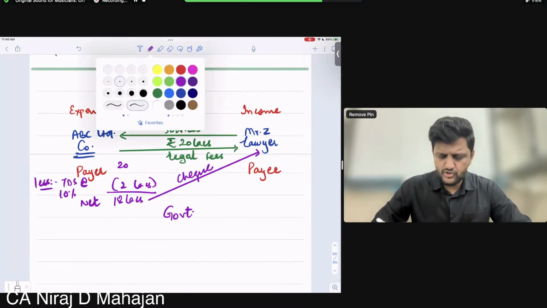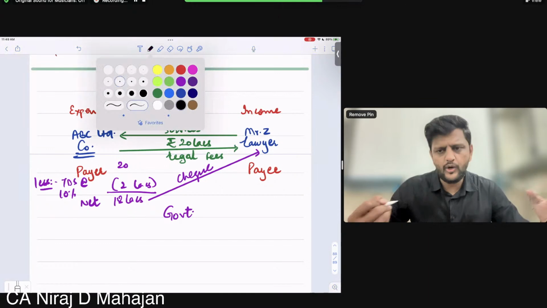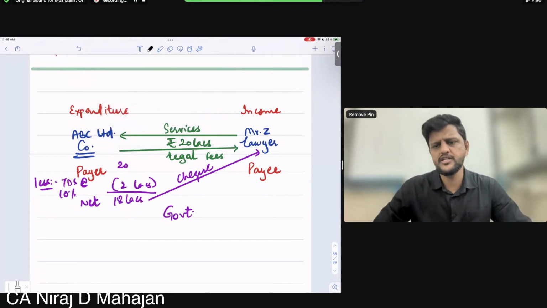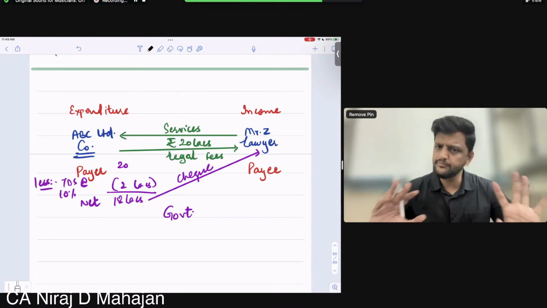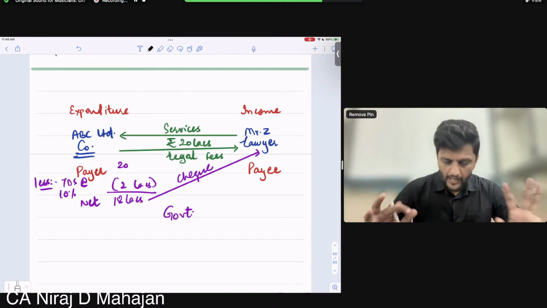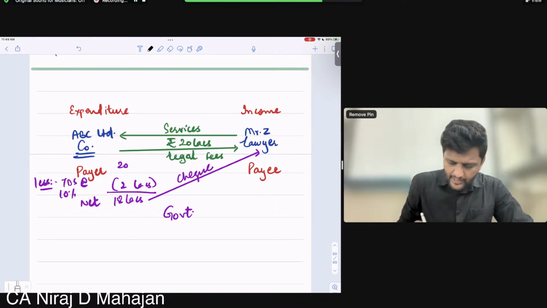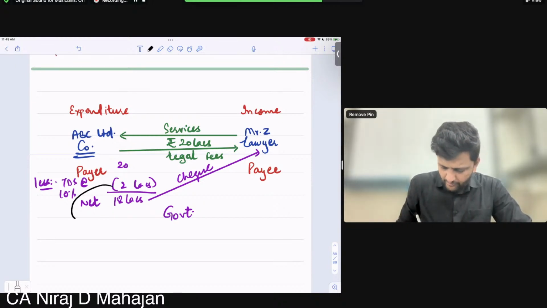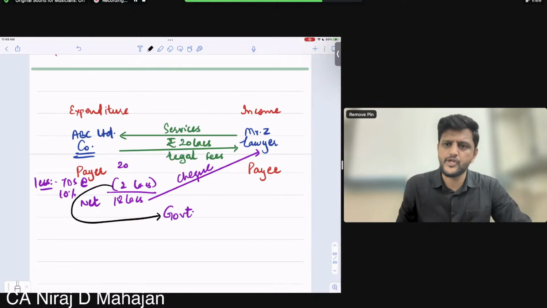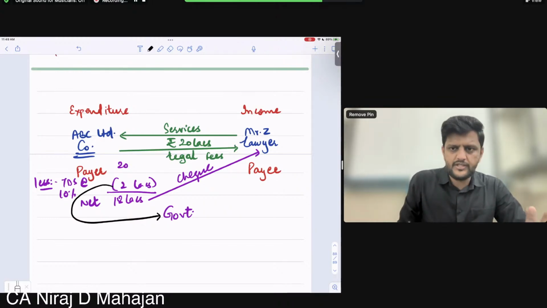So the company said what, bachcho? We are obliged. It is our duty. It is put by the Income Tax Act that we have to deduct the tax at source. So Z is saying, where is my 2 lakhs then? Because it is deducted by the company, where is my 2 lakhs? Because the 2 lakhs are sitting with the company only. However, they have to pay it to the government. Understood or no, bachcho? Did you understand?